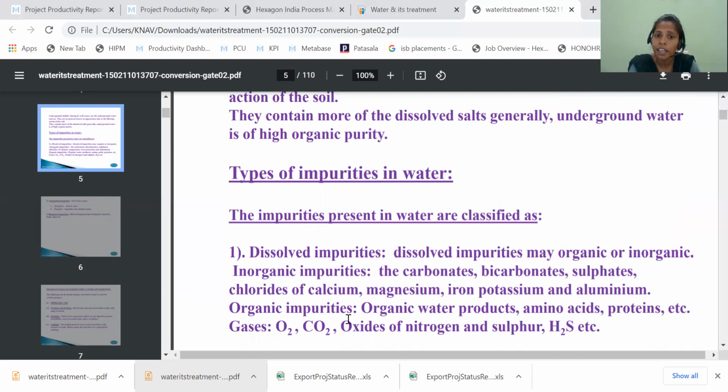But organic impurities are organic waste products, amino acids, proteins, etc. And along with inorganic and organic impurities, water also has some gases. Those gases are oxygen, carbon dioxide, oxides of nitrogen and sulfur, and hydrogen sulfide. These impurities are in the dissolved state, so they are called dissolved impurities. What are the dissolved impurities? They are in the dissolved state, which may be organic, inorganic, or gases.